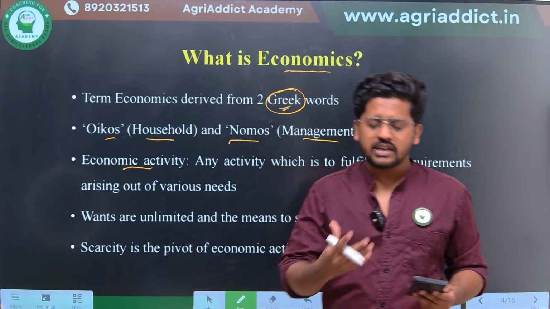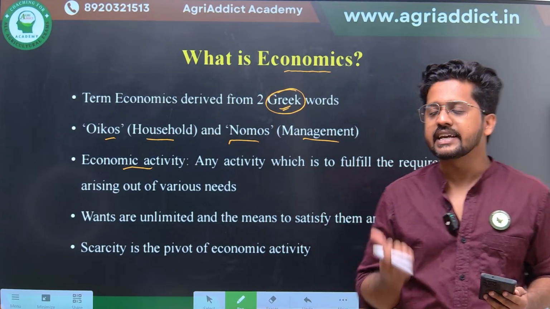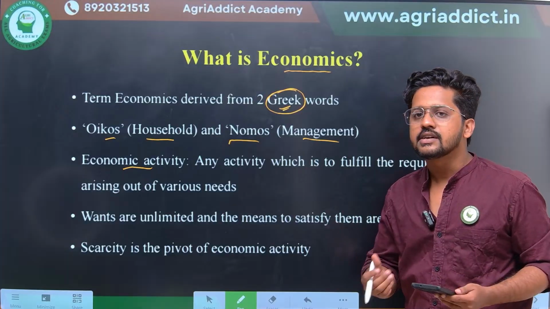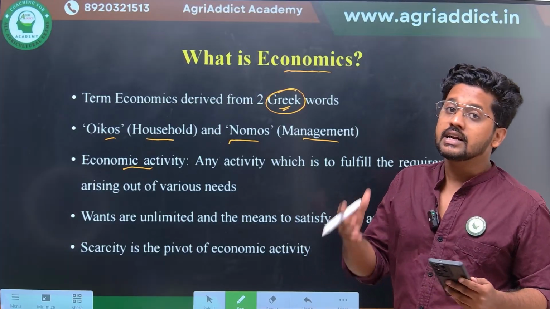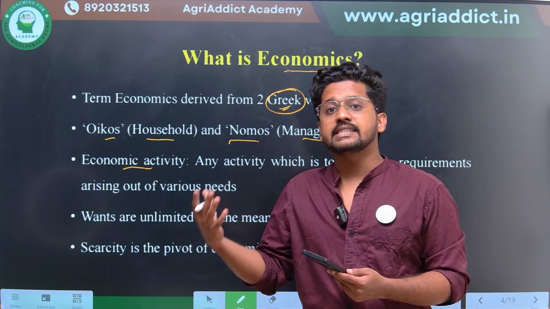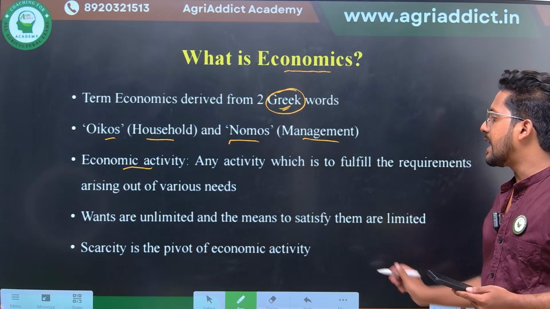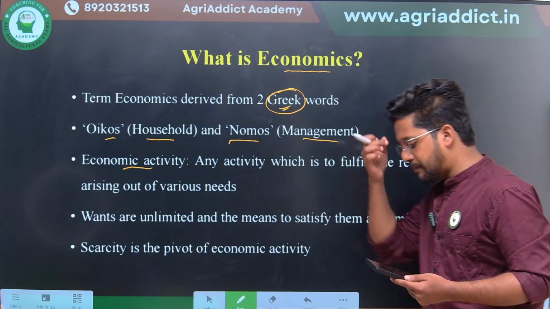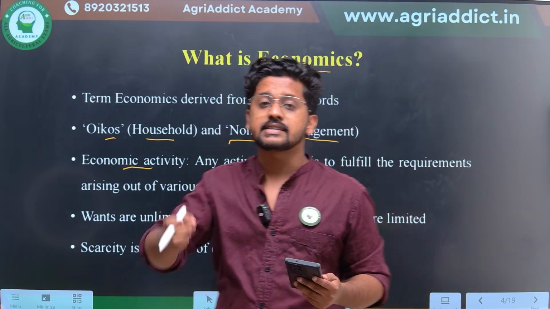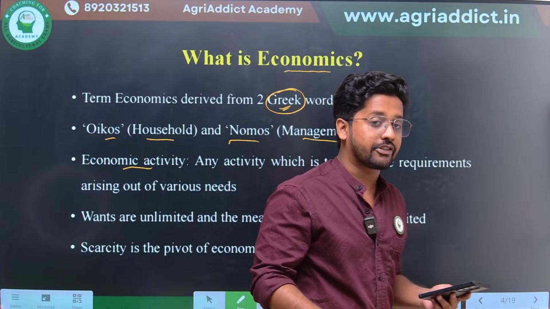And what is the need for studying economics? Why is economics so important, or why are we learning economics as a separate subject stream? It's because the basic idea is wants are unlimited and the means to satisfy them are limited. As we have already discussed, I have given you a case scenario of the fossil fuels.